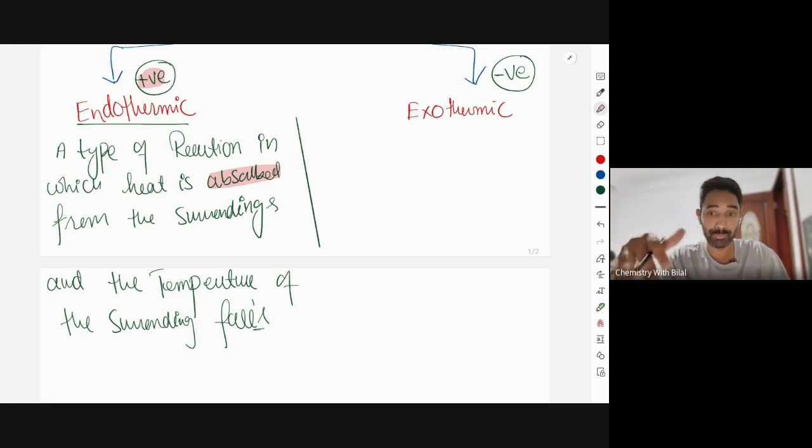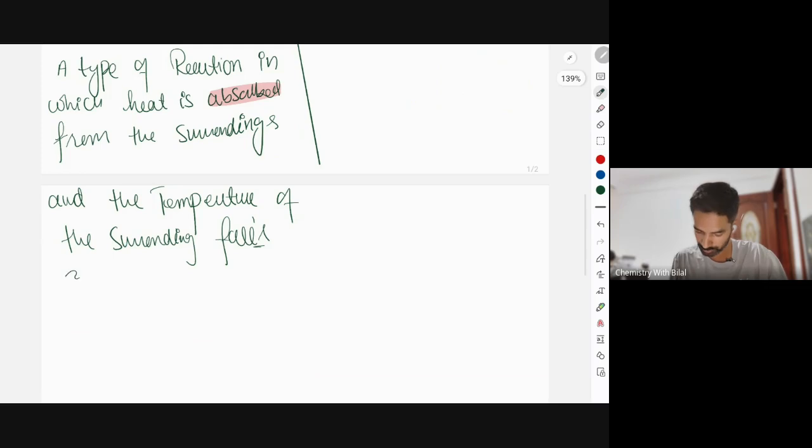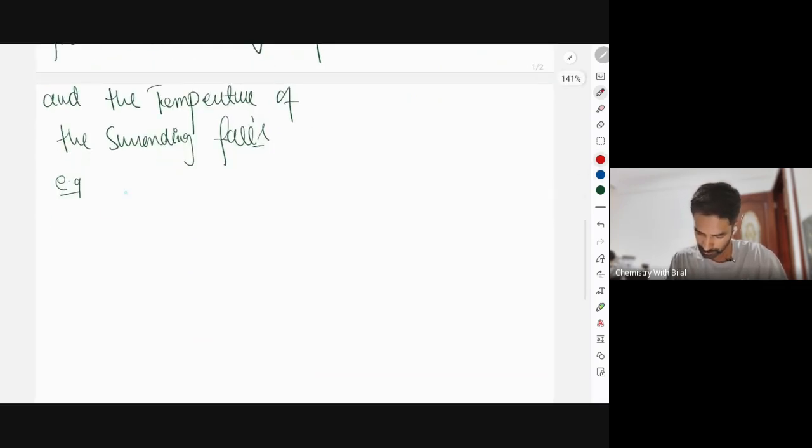Since heat is absorbed from the surroundings, the temperature of the surrounding falls and we feel cooling. The example of endothermic reaction is, for example, since heat is absorbed, you should say melting, and boiling.